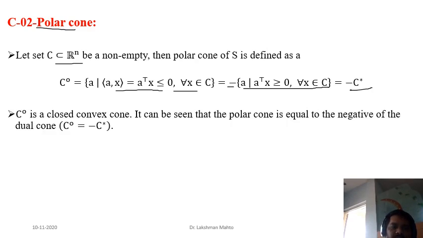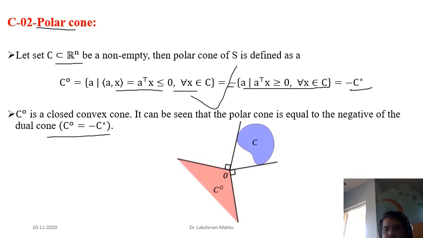And so again we can see that the polar cone is again a closed convex cone, and it can be seen that the polar cone is equal to the negative of the dual cone. So that relation I had already discussed. Now I have taken here one example, the same set I have already taken.